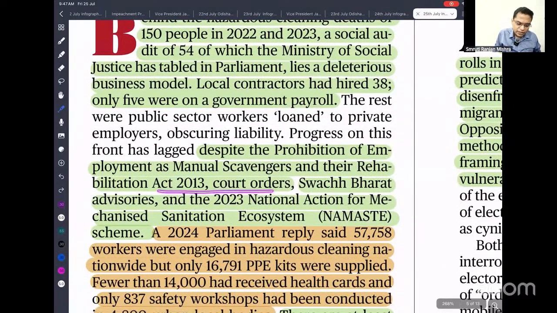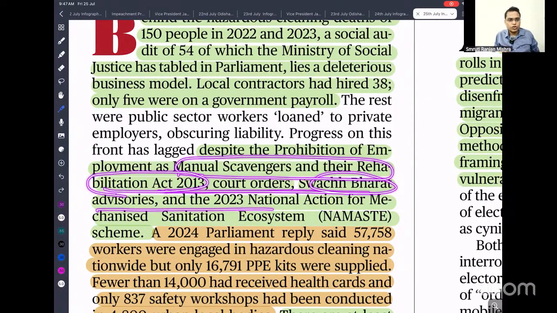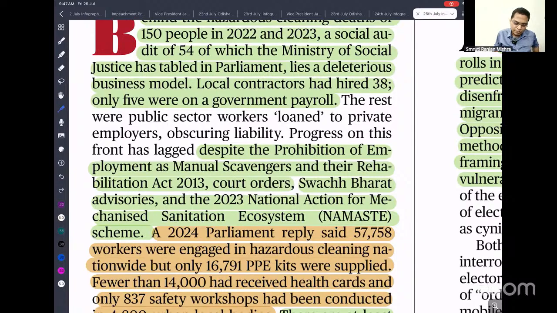Recently we have implemented the Swachh Bharat Mission. Then there is the Manual Scavengers Prohibition and Rehabilitation Act. So there have been laws that prohibit manual scavenging. We have also implemented NAMASTE, which basically aims to mechanize sanitation: the National Action for Mechanised Sanitation Ecosystem, to mechanize our sanitation cleaning. Recently a parliamentary report said that around 60,000 people are dying while cleaning septic tanks. This is a sad reminder that despite having laws and so many things, still people are dying.